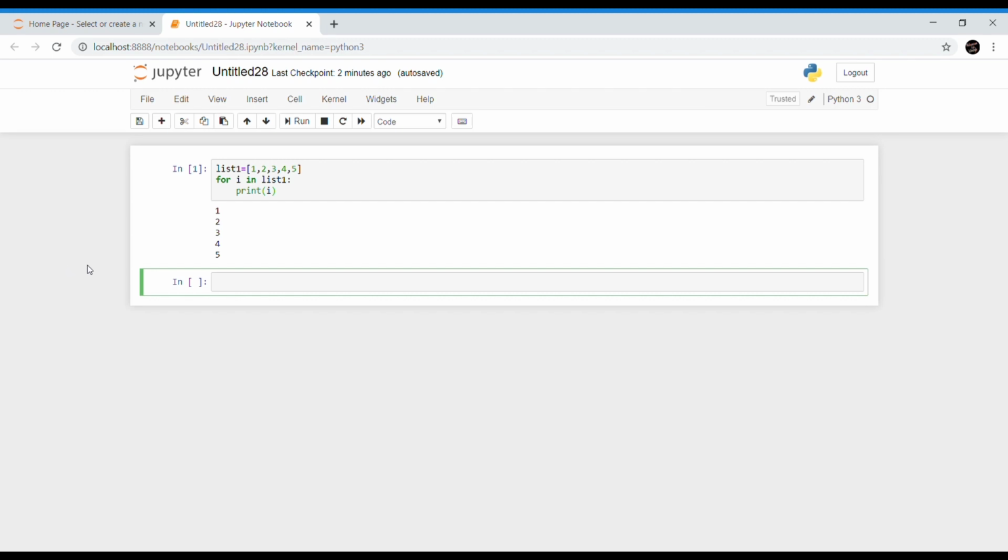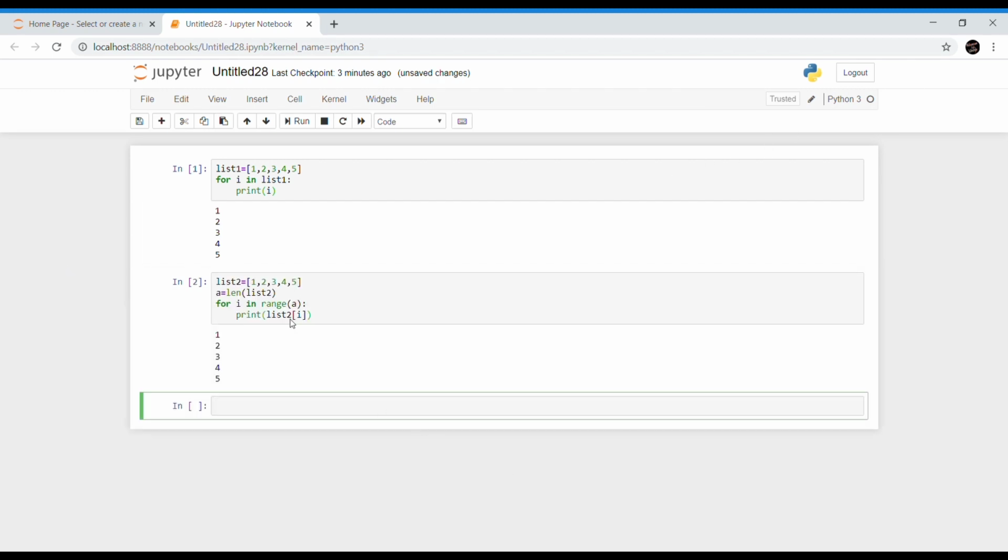This can also be done with the help of the range function. This is how we use the range function. In the first statement I am creating list 2 which contains all the elements, and in the second statement I am using the predefined function len, which returns the length of the list and stores that value in variable a. Here the value of a will be 5 because there are 5 elements in this list, so the length of the list will be 5.